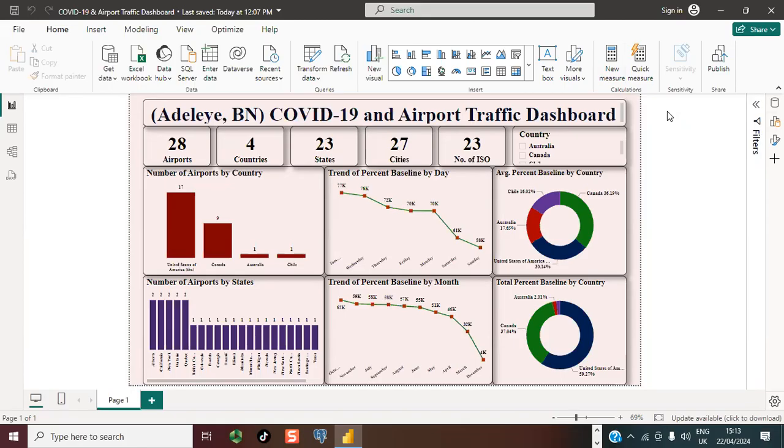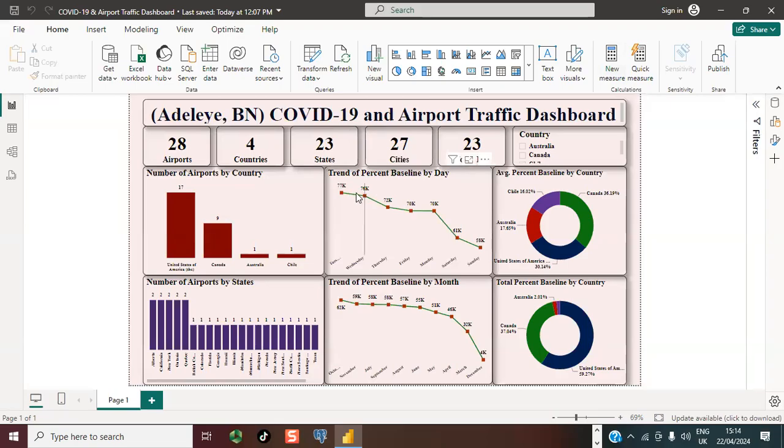So here is project 11, where I have the COVID-19 and airport traffic data. In this data set, we have a total of 28 airports across 4 countries, operating in 23 states, 27 cities. Looking at the statistics of airports by country, we can see that US is topping the chart with 17 airports, followed by Canada, Australia, and Chile.